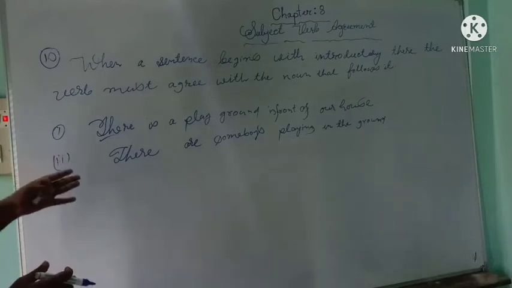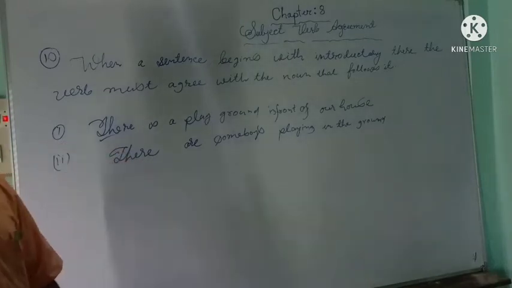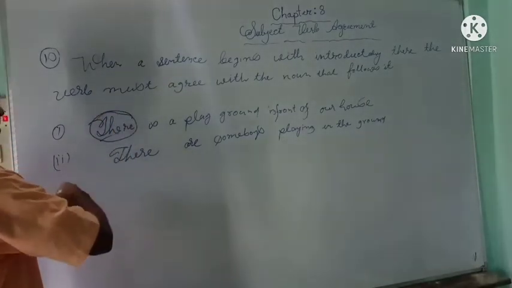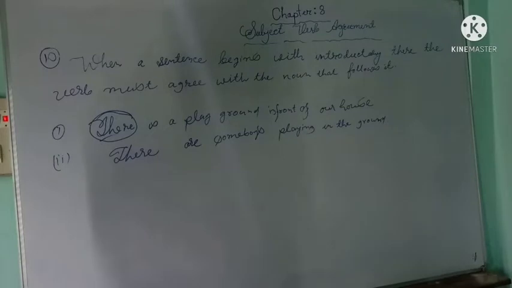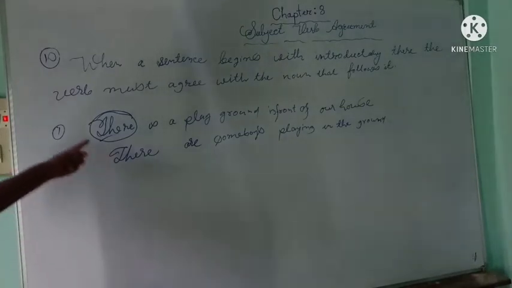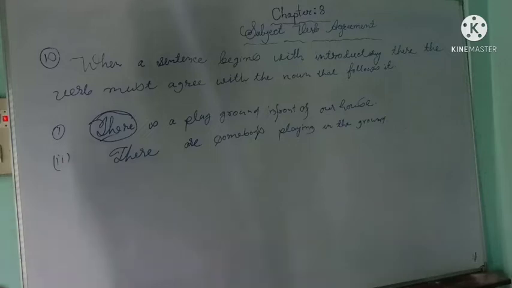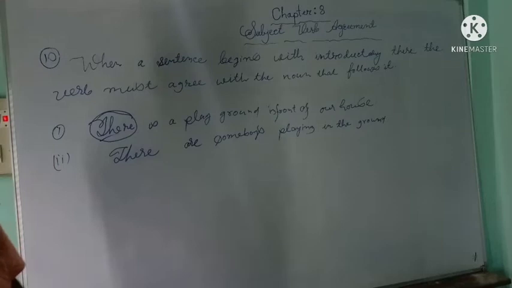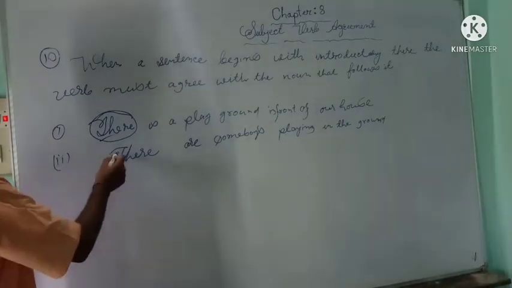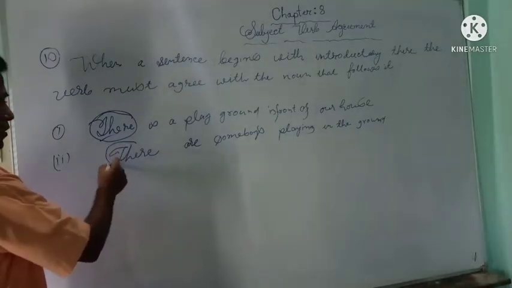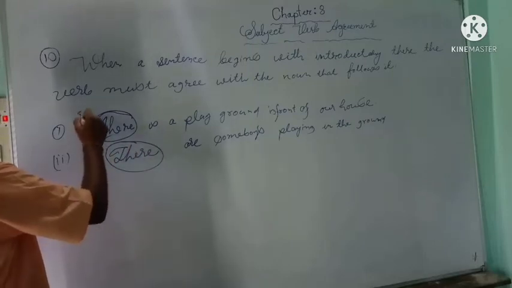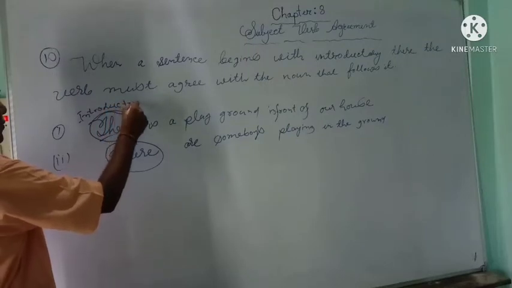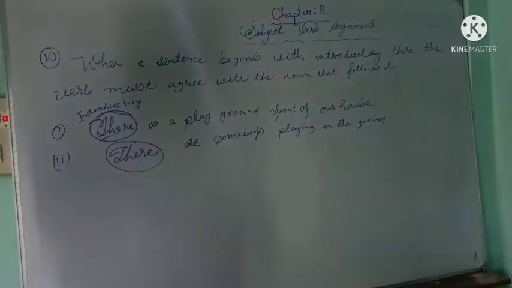The first sentence, there is a playground in front of our house. The sentence begins with there, and this kind of there that comes at the very beginning of the sentence, or that introduces the sentence, is called introductory there. And now the second sentence, there are some boys playing in the ground. Here also this there is introducing the sentence, so it is called introductory there.